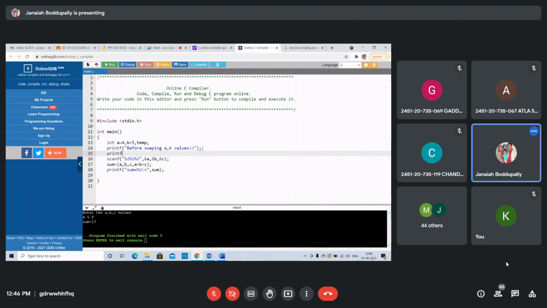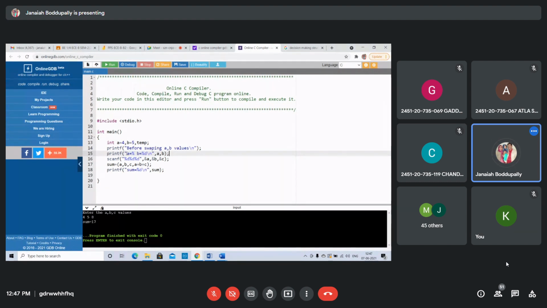Printf, before swapping, A equals to percent d, space, B equals to percent d, A comma B. I'm displaying the A, B values before swapping. A equal to 4, B equal to 5, it displays.